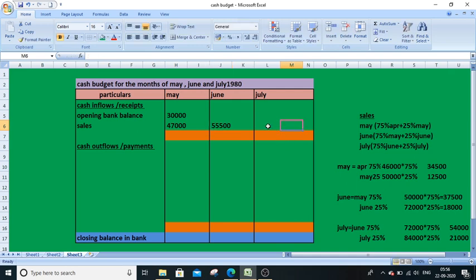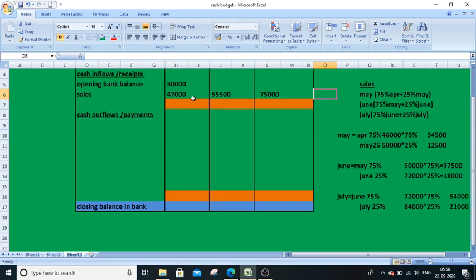In the same way for July also. July month's 25% and June month 75%. Total gives you 54 plus 21, 75,000. I'm sorry, 75,000. Done. Now receipts are completed. Let us go with cash outflows.